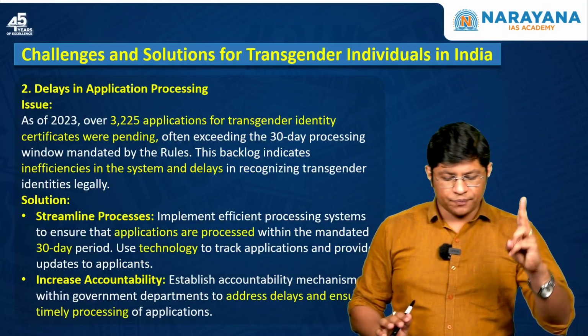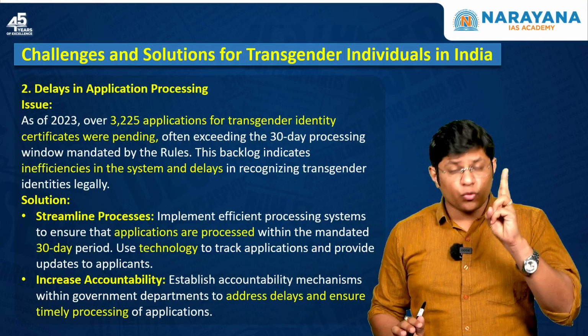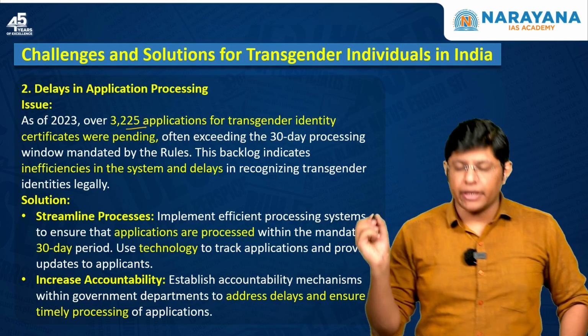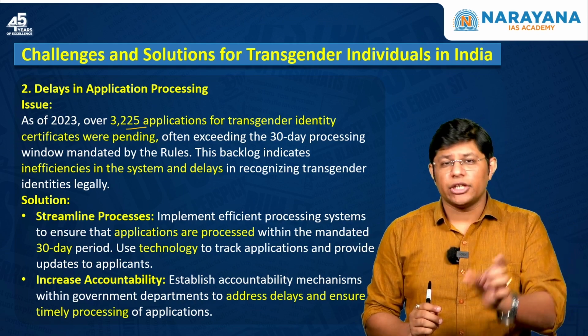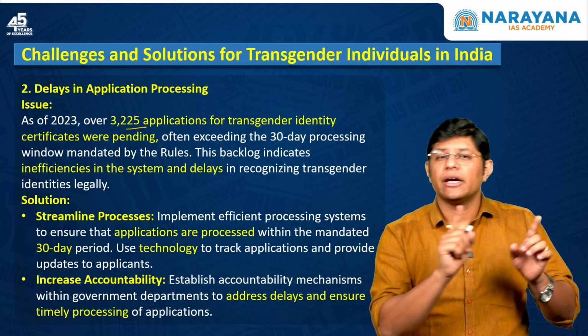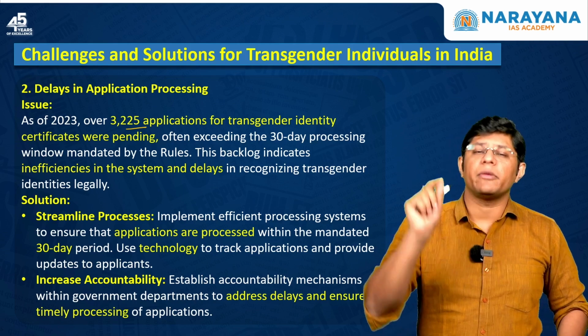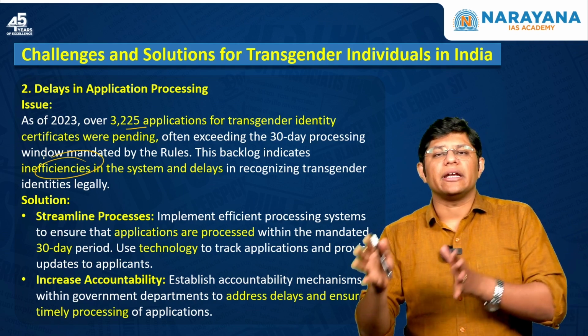The second issue: delays in application processing. Now, as of 2023, around 3,200 applications are pending. There is a mandated 30-day period within which the officials have to process the application. But unfortunately, it is not happening. Why? Because of the inefficient system, it is getting delayed.